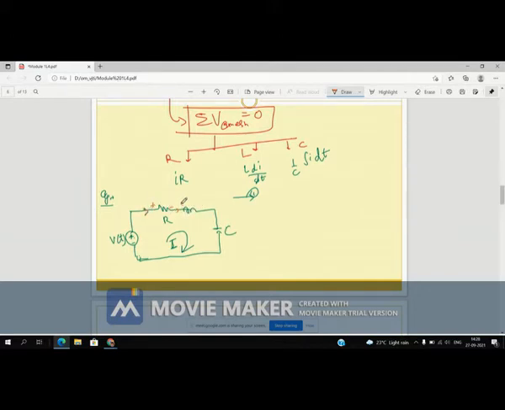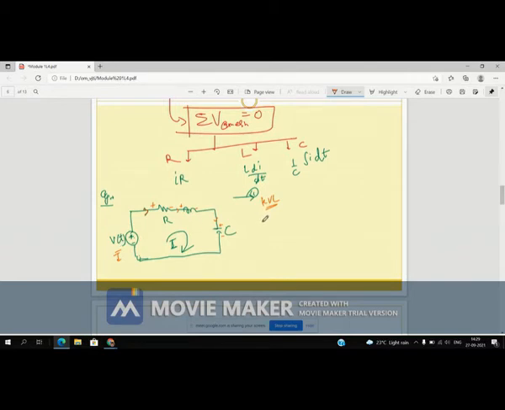For this element, this is the entering node and this is the leaving node. For this element, this is the entering node and this is the leaving node, right? So according to KVL, the summation of voltages in this loop is equal to zero. The voltages are already defined.